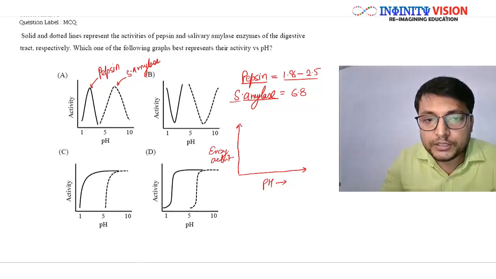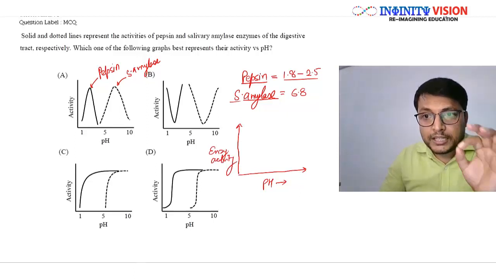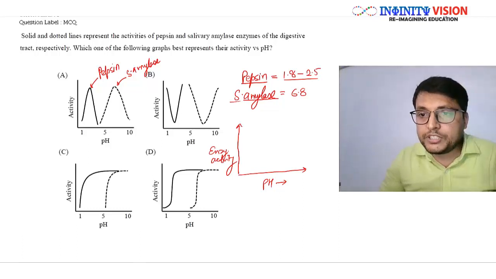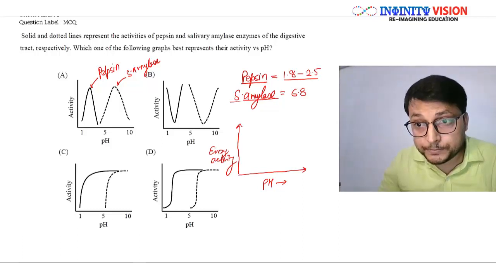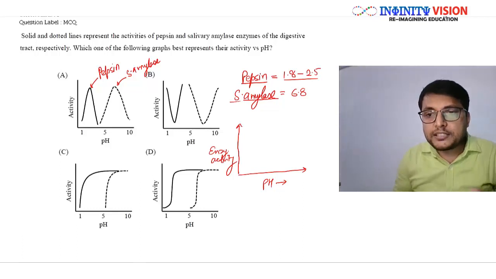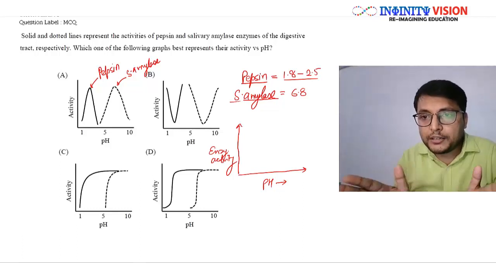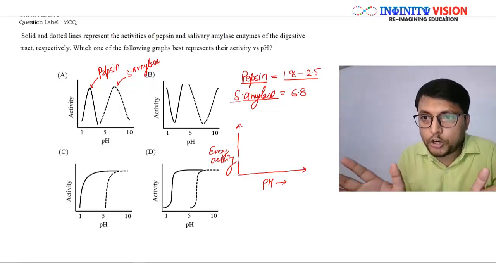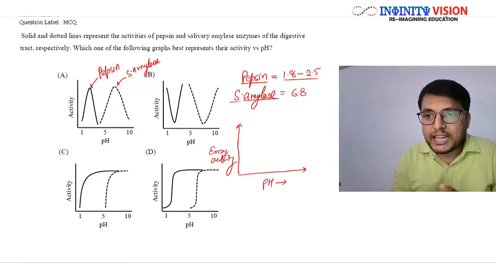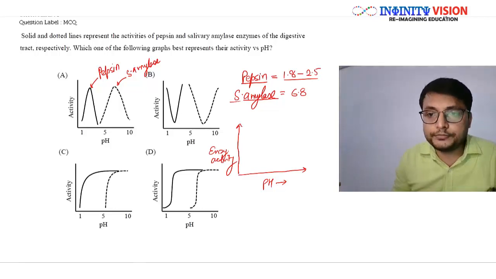The pH at which the enzyme has maximum activity is called its optimum pH, right? What about the other pH values? As you go away on either side of this optimum pH, slowly the enzyme activity decreases, and after a particular pH value, the enzyme activity becomes 0.